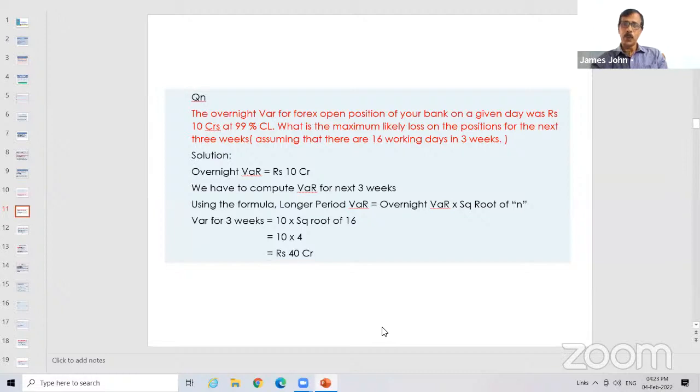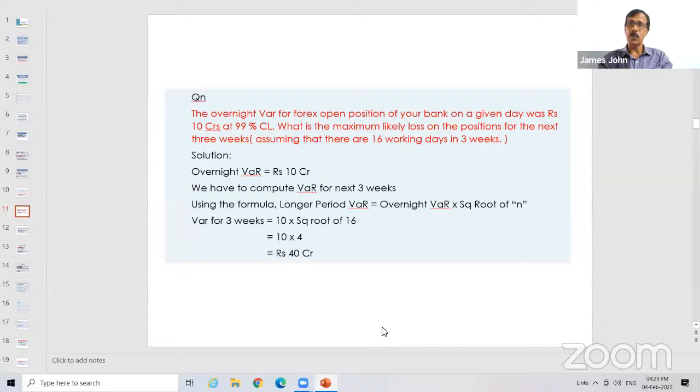See, you know what is an open position? Forex open position. Must be knowing, no? There are 2 types of open position. It can be long or short, overbought, oversold. Here, the Forex open position of your bank on a particular day is 10 crore. There is an overnight open position, and the VAR for overnight position is 10 crore. So the VAR is 10 crore.